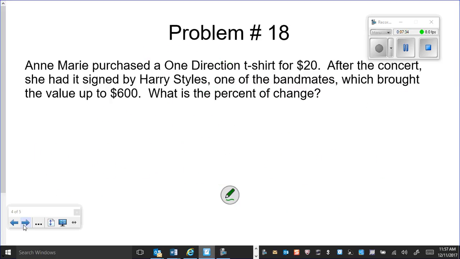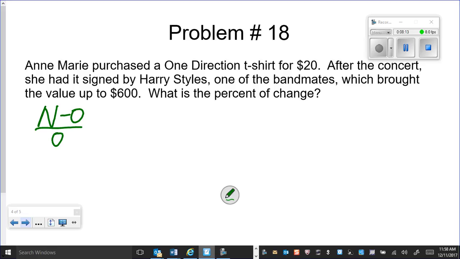All right, Anne Marie purchased a One Direction t-shirt for $20. After the concert, she had it signed by Harry Styles, one of the bandmates, which brought the value up to 200. What is the percent of change? Whenever we do percent of change, we need to use our new minus old divided by old. Okay, so now we know that we need to find the new price and we need to find the original or the old price. So the original price is the price that it began, and the new price is the price that it went to.